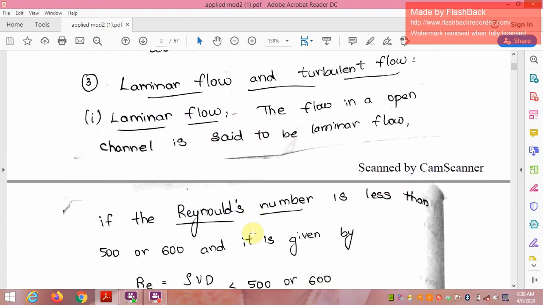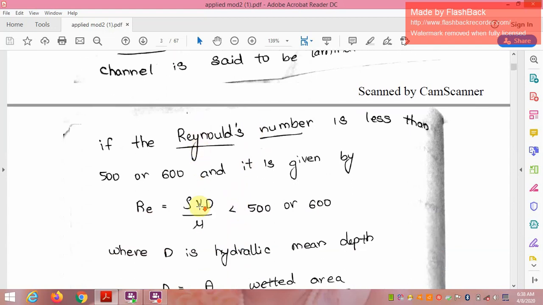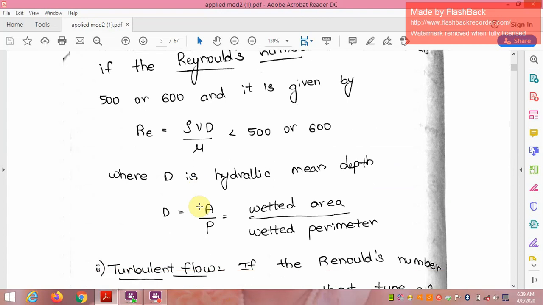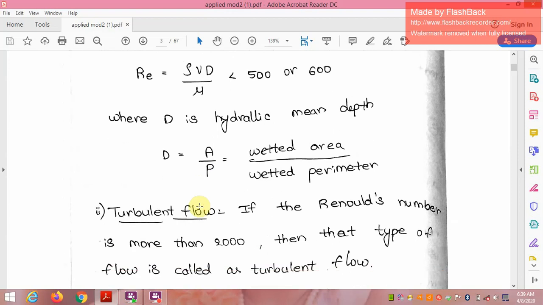Then third point, laminar flow and turbulent flow. The flow in an open channel is said to be laminar flow if the Reynolds number is less than 500 or 600, and it is given by Re = ρVD/μ, less than 500 or 600, where D is the hydraulic mean depth.